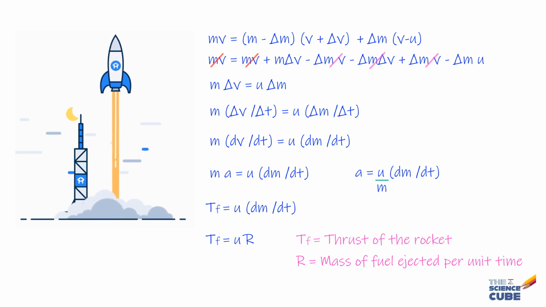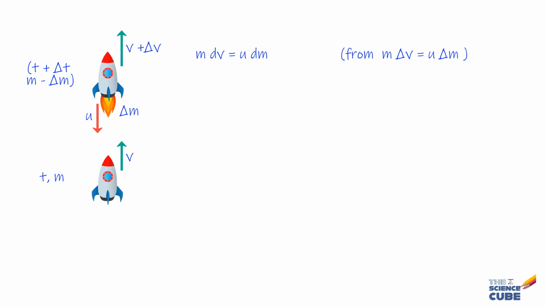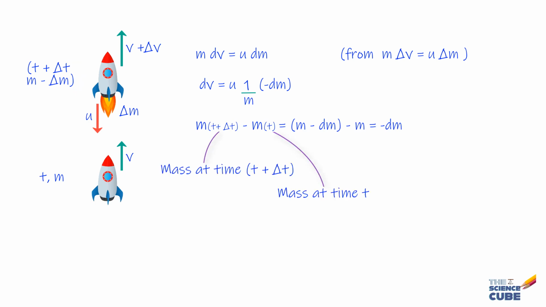Okay, for our next rocket equation, we go back to this equation, that is m dv is equal to u dm, and rearrange it as dv is equal to u into 1 upon m times minus dm. Now the question you would have in mind is, why have we taken minus dm here? Well, the answer to this is that if the mass of the rocket at time t was m, and the mass of the rocket at time t plus delta t is m minus dm, then m(t plus delta t) minus m(t) is equal to m minus dm minus m, which equals minus dm.